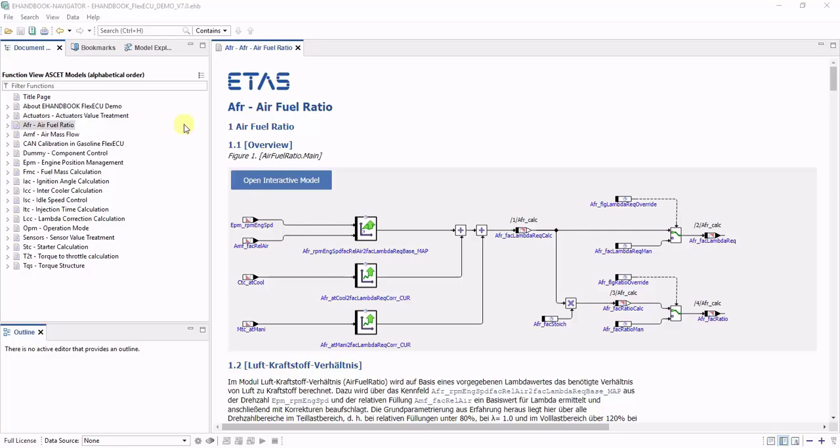The commenting feature of eHandbook Navigator allows you to make comments at specific places in the ECU software documentation in such a way that they can also be transferred to new eHandbook files. So how does that work in detail?